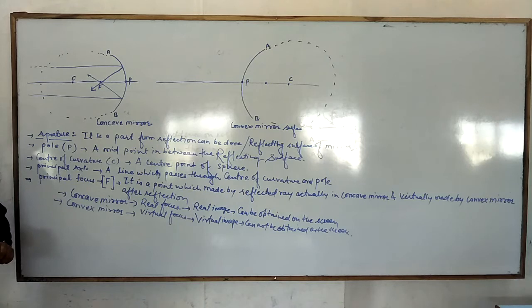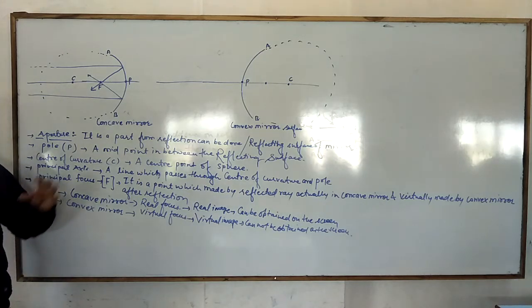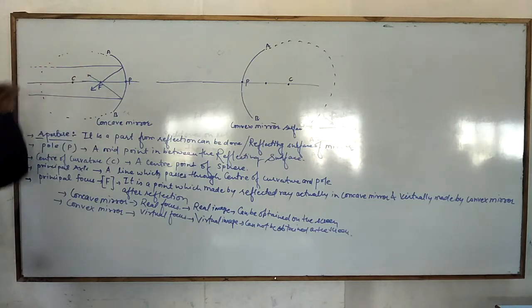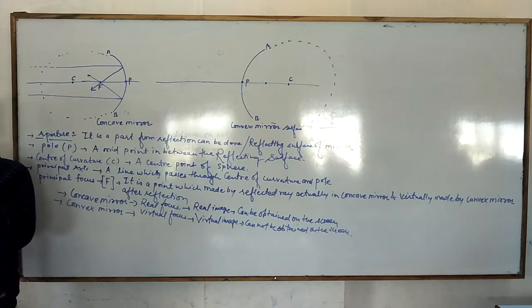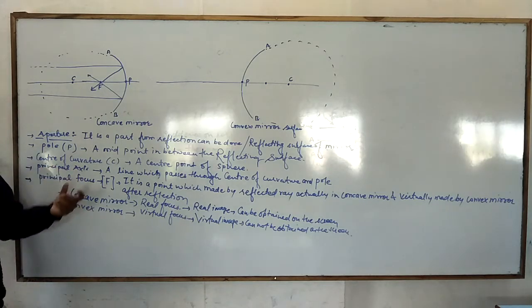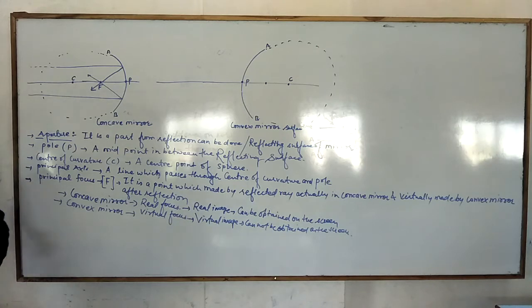Sometimes we can do this with the help of a concave mirror in the sunlight, and due to that these rays meet at a point. If this real focus is formed, it has a great heating tendency, so small bits of paper can also be set on fire.